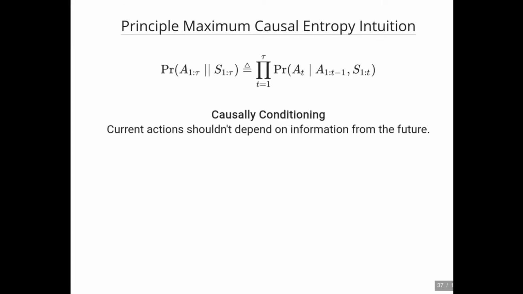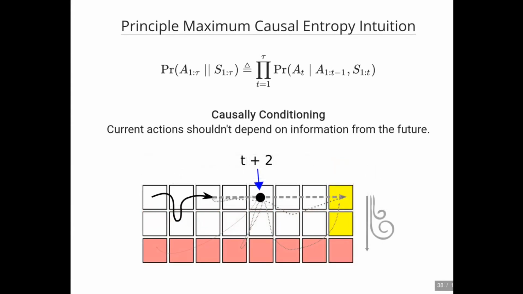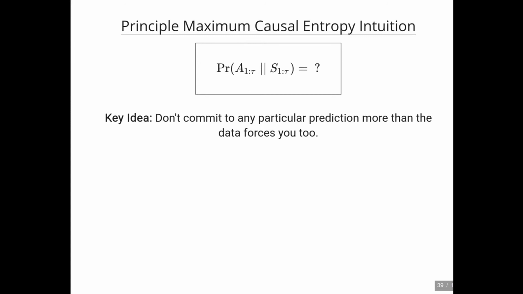Now, while I don't have time to formally go into all the details of the principle of maximum causal entropy, I do have time to provide some intuition and basic definitions. The causal part of the principle of maximum causal entropy simply means that we want to causally condition random variables on each other. In our context, this just means that the current action shouldn't depend on information from the future. For example, imagine developing a forecasting policy. Causally condition just means we shouldn't be able to condition on the fact that the agent is at the marked location at time t+2.